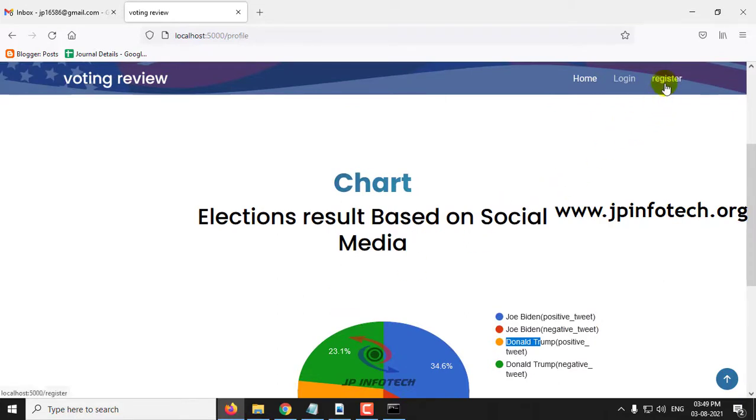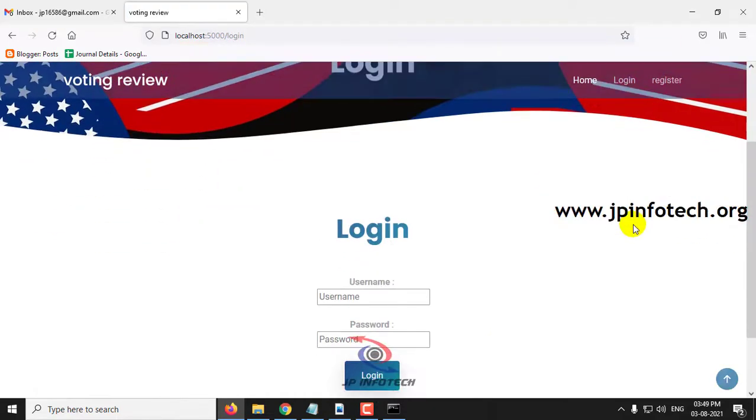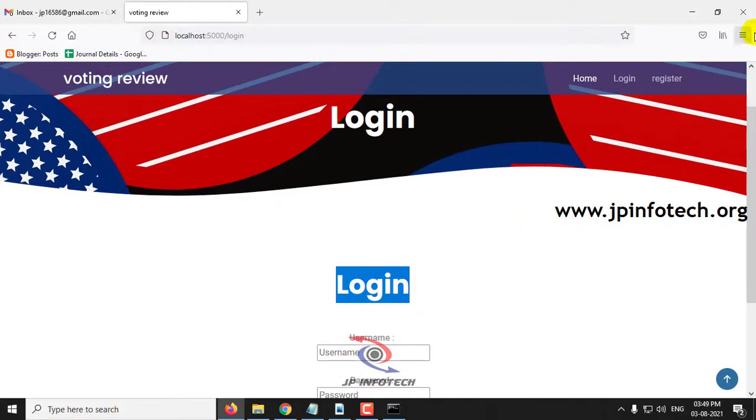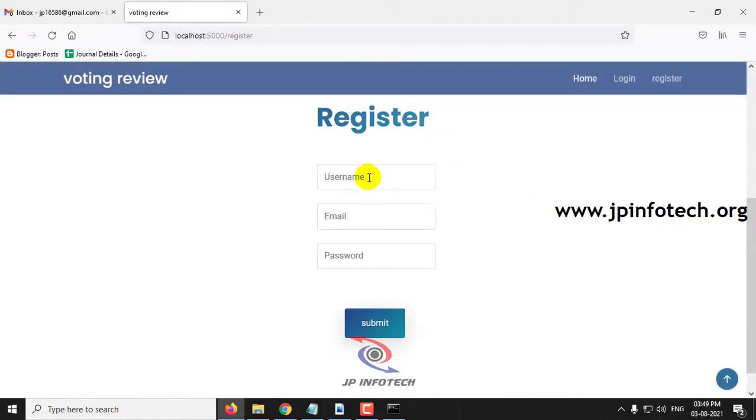Now let us see the localhost part. First thing is, as I'm a new user, I don't have the login username and password. So for that purpose, I'll go to the registration part. In the registration part, you can enter the username. Let me enter the username as JP, and let me enter an email ID and also the password as JP, and click submit.